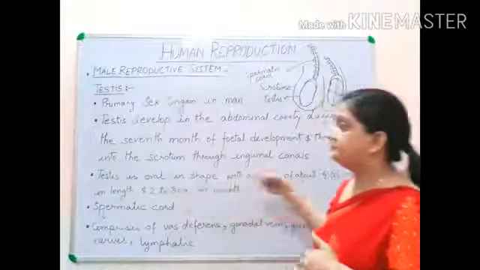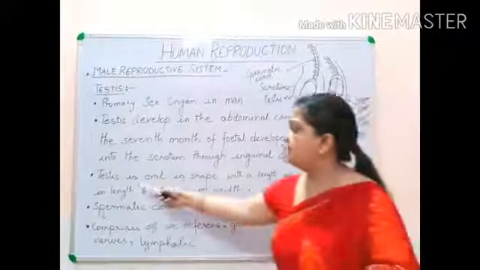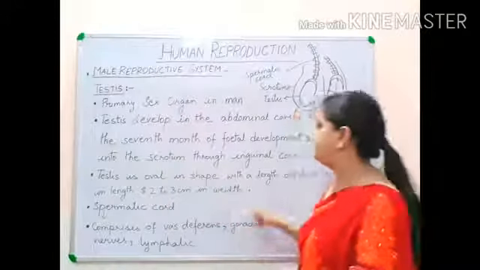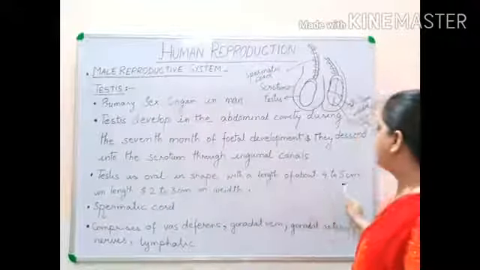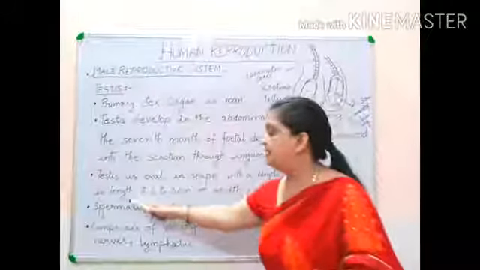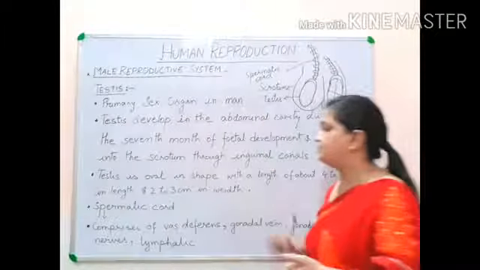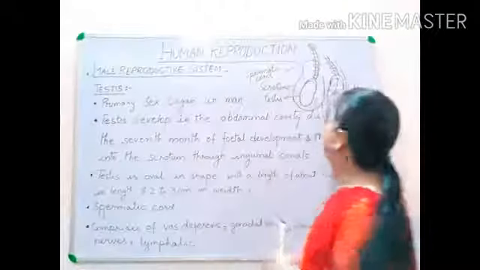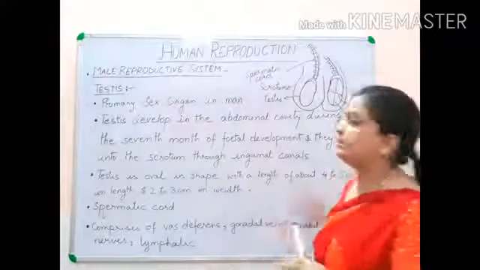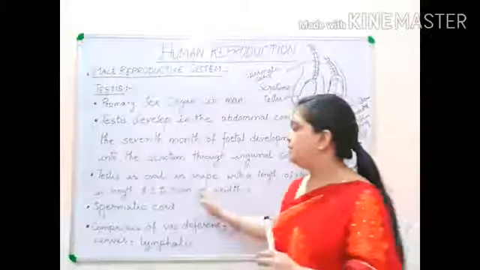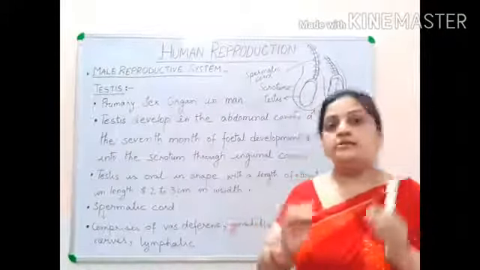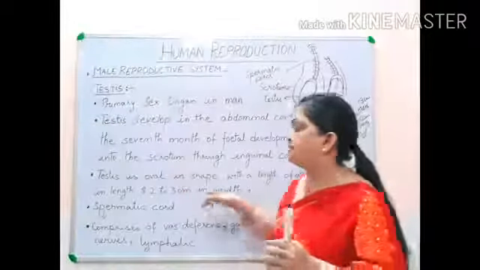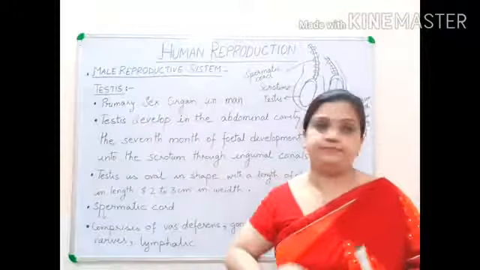Now, I have written here that testis is oval in shape with a length of about 4 to 5 centimeter and 2 to 3 centimeter in width. I'll be explaining this along with the diagram. By the writing only you can understand that testis is oval in shape.